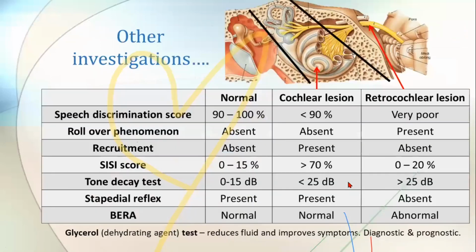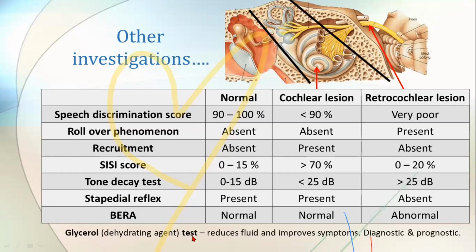Okay. And the other investigations that you do generally to differentiate between Meniere's and other diseases are speech discrimination score, rollover phenomena, recruitment, CC score, tone decay, stapedial reflex, BERA. So all these we will discuss.